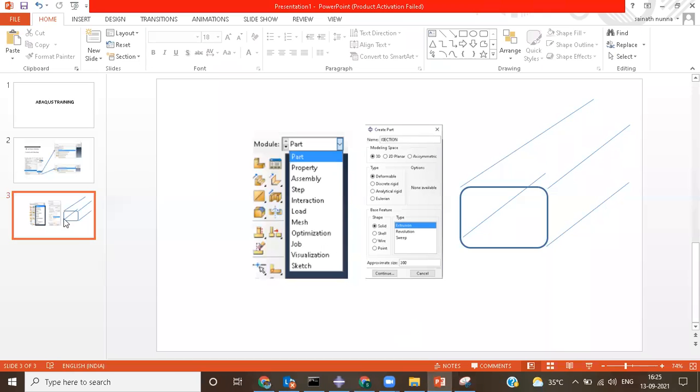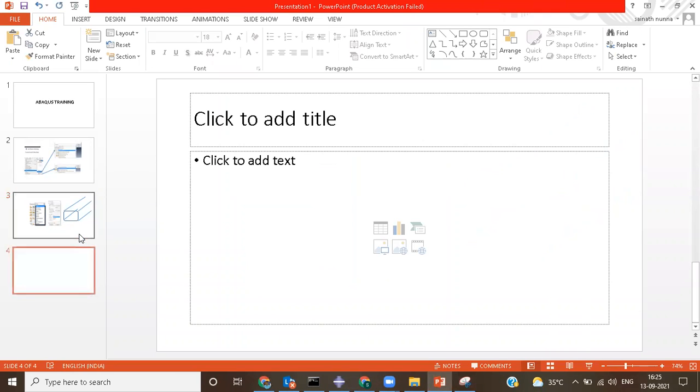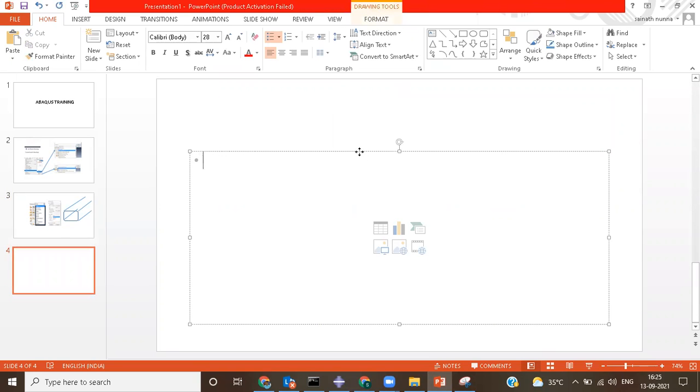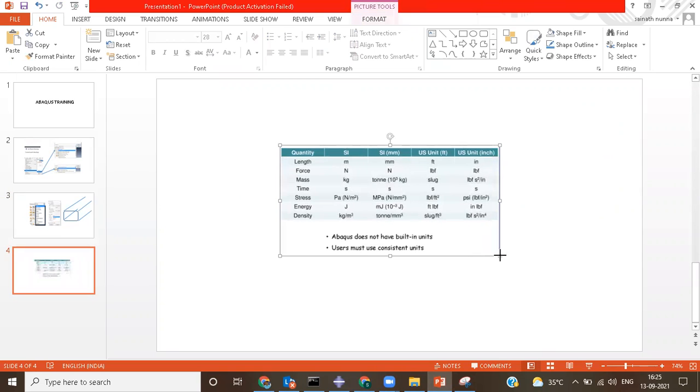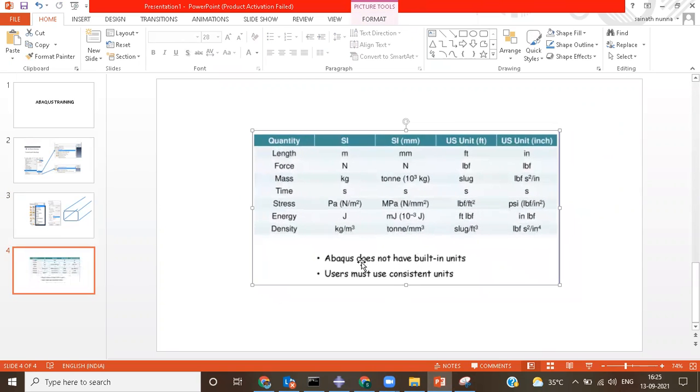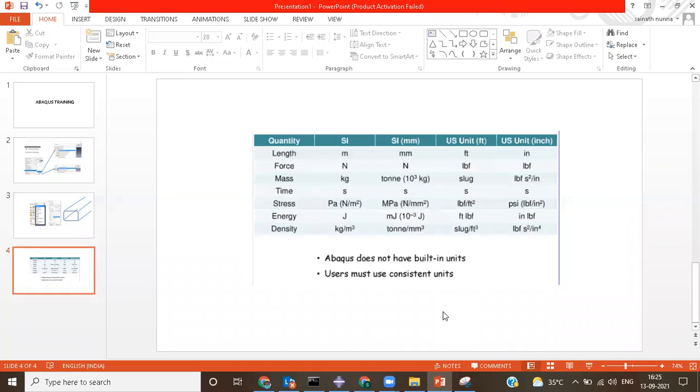It shows clear information here. It states that Abaqus doesn't have built-in unit systems. So in Abaqus, there is no built-in unit system. The user must use consistent units.